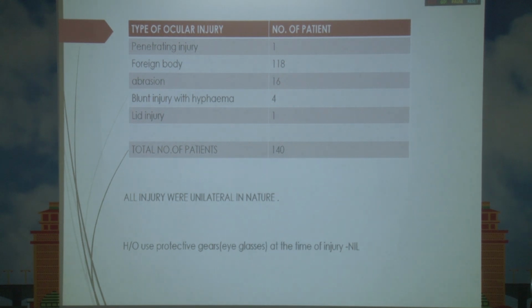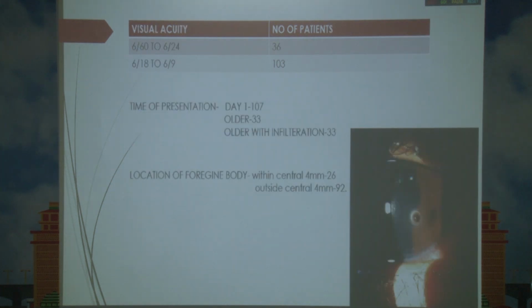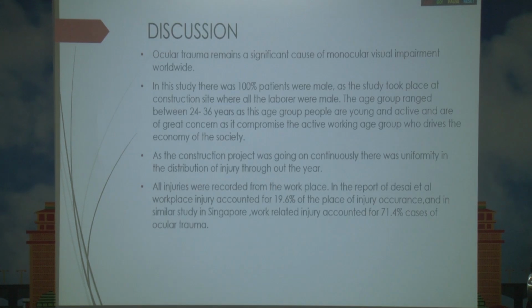All injuries were unilateral in nature, and there was no history of use of protective eye gear at the time of injury. 36 patients had visual acuity of 6 by 60 to 6 by 24. 103 patients had visual acuity of 6 by 18 to 6 by 9. 107 patients presented on the day of injury itself. 33 presented later on, while 33 presented when infiltrations developed, central 4 mm.